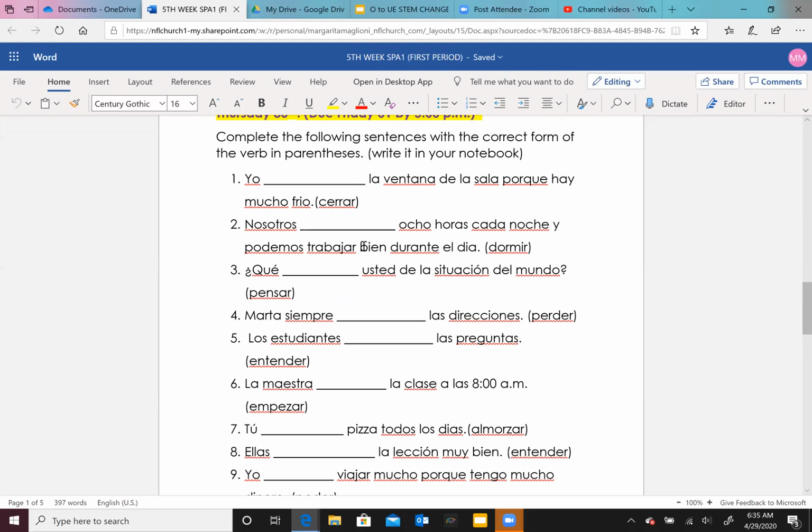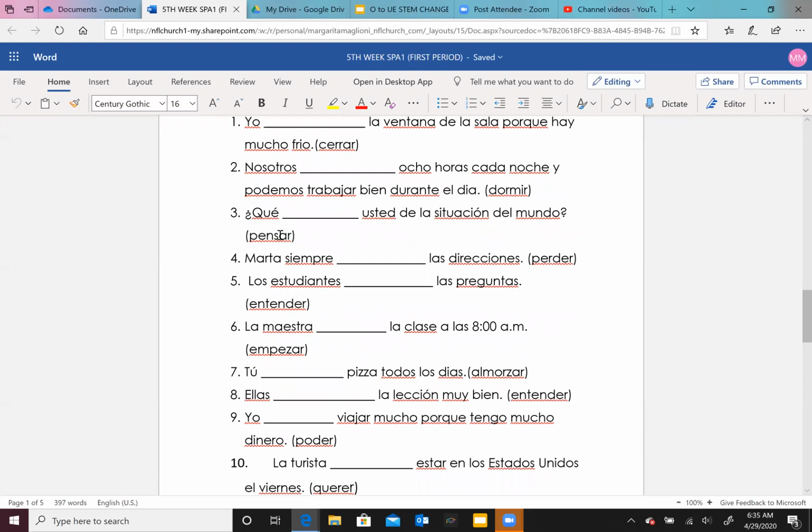Number two, nosotros dormimos. The verb dormir is an O to the UE change, but in this case we're not going to do the change because nosotros does not change the stem. Pensar, qué piensa usted, this is an E to the IE.